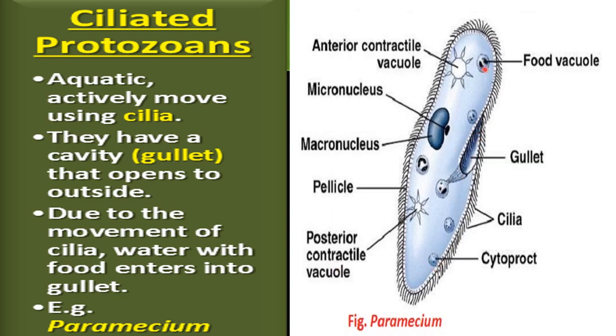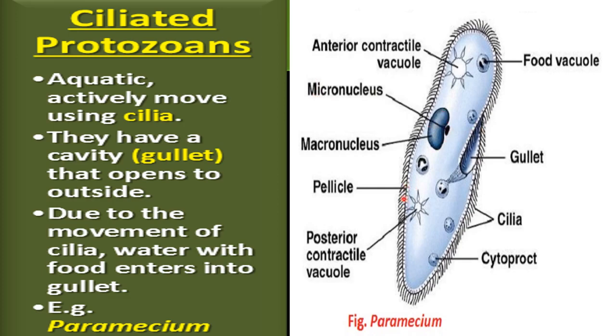Now these are some other parts of the Paramecium, because you need to make this structure also. See here, this is an anterior contractile vacuole, and I have told you the function of the contractile vacuole. Here also the contractile vacuole helps in excretion. This is the food vacuole where food is stored. Now, two nuclei are present in the Paramecium. One is the larger nucleus, called the macronucleus, and one is smaller in size, called the micronucleus. Always the word macro is used for the larger, so macronucleus, and micro for the smaller, so micronucleus. So these two nuclei are present here.